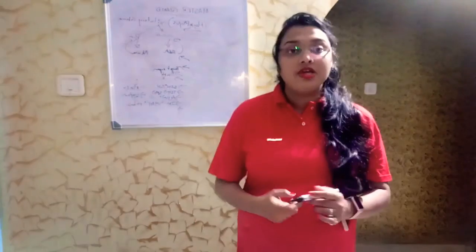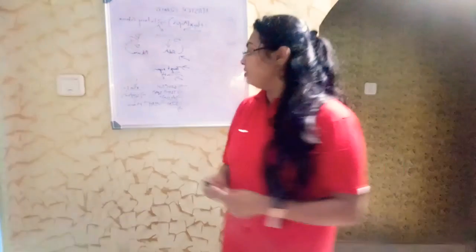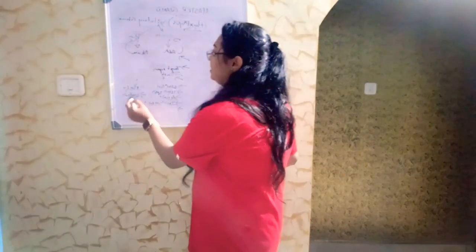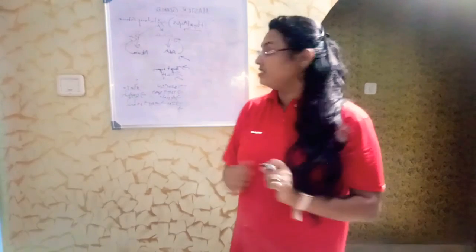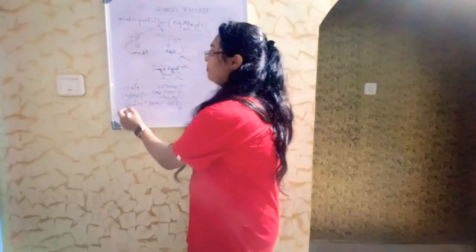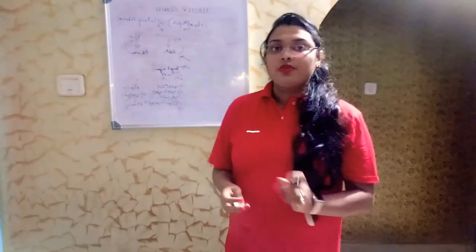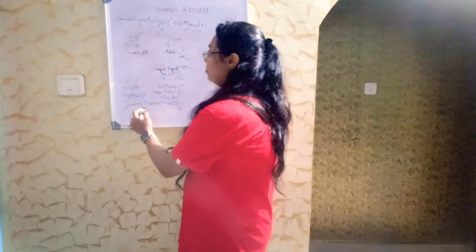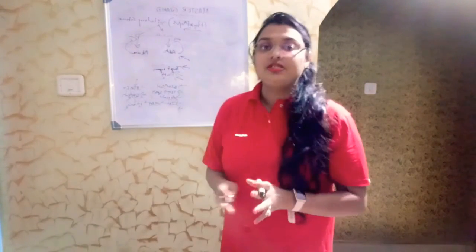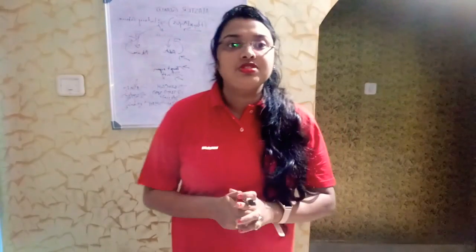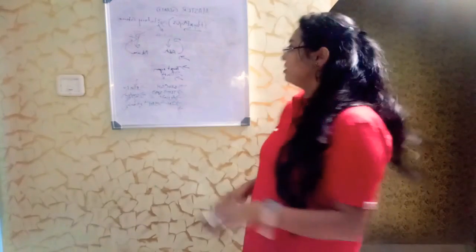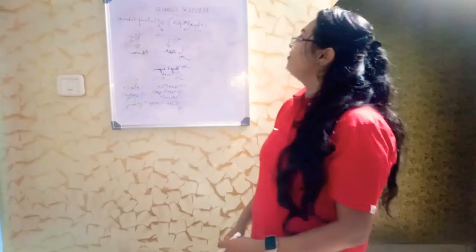Oxytocin is popularly known as the love hormone because it creates feelings in oneself, and it is also majorly responsible during the parturition process, because the dilation of the uterus is majorly because of oxytocin. It also helps in the process of lactation. This is it.